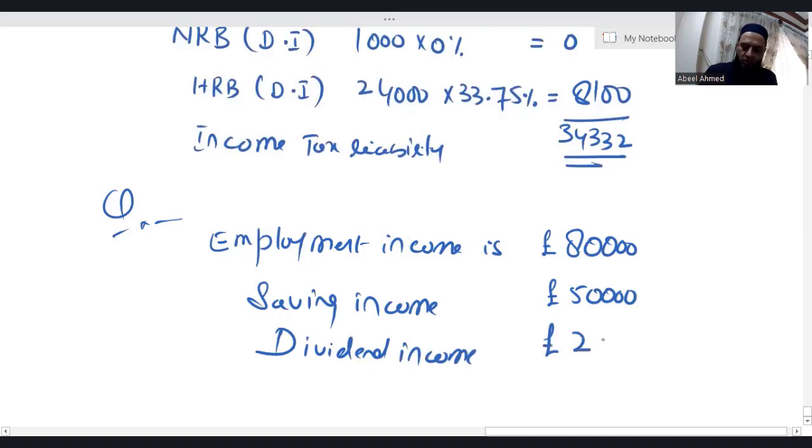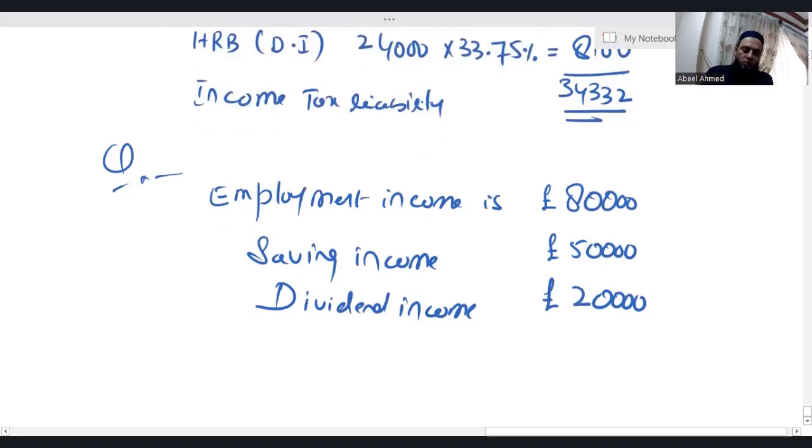Dividend income is, let's say, 20,000. So this is the only information. Employment income is 80,000, saving income is 50, dividend income is 20. Requirement is income tax liability.